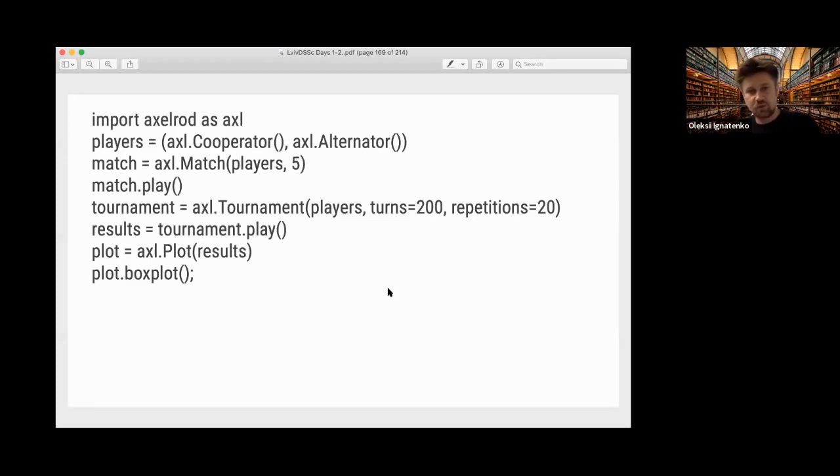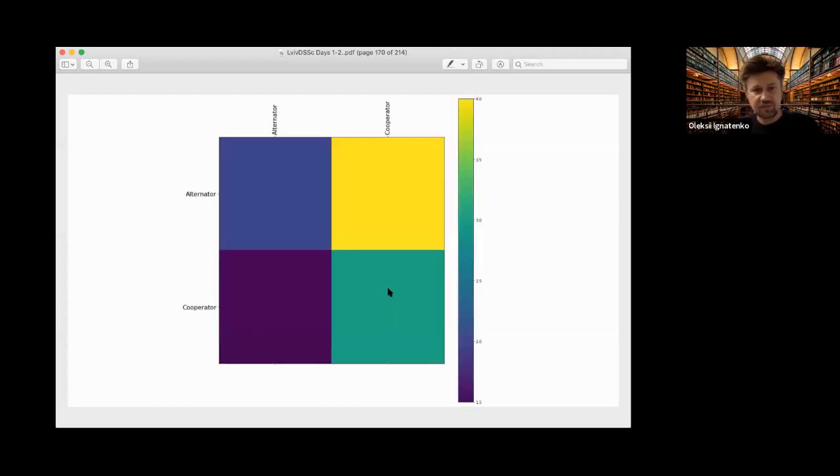So, for example, for this code, first it will be a match between cooperator and alternator. So alternator is doing the opposite, I think, to what cooperator is doing. So here we have that alternator is very good against cooperator, because cooperator always cooperates, and cooperator against cooperator, they agree, they have 3, and cooperator against alternator has a very small score of 1, and alternator against alternator is like